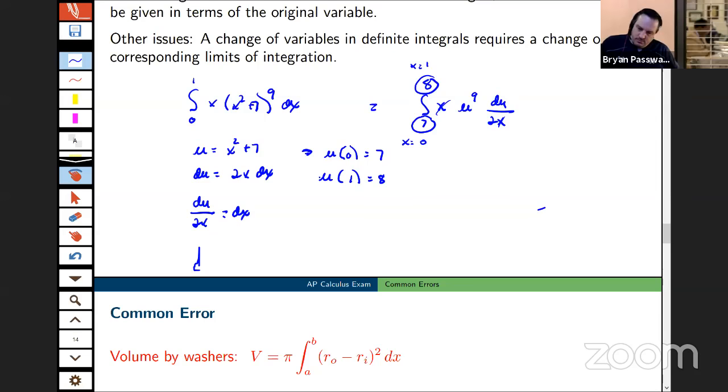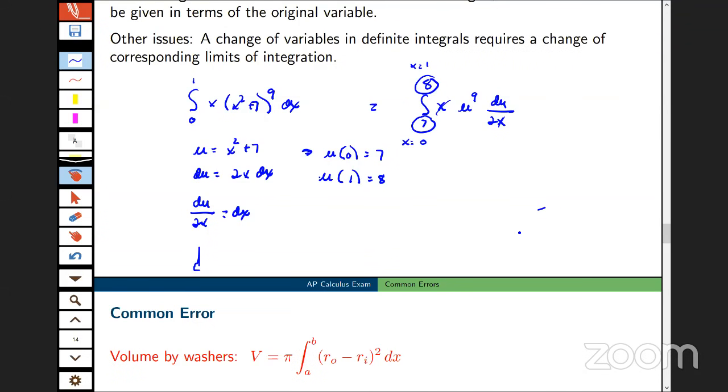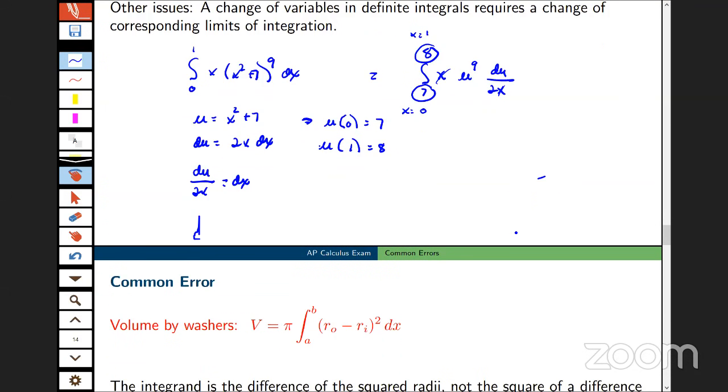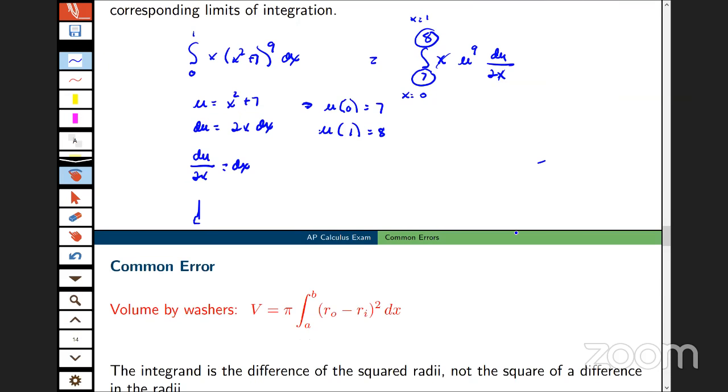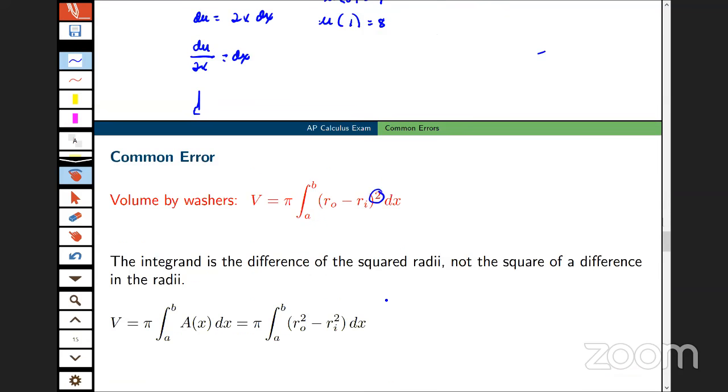Okay. I apologize, Brian. We're going a little long here, but I'll keep going until you stop me, okay? Sure. This one I can do very quickly. This one has to do with volumes by washers. I believe this is on the BC exam. This may seem silly, but this is a very common error where students will take the difference of the outer radius and the inner radius and square that. And you and I know that that is incorrect.